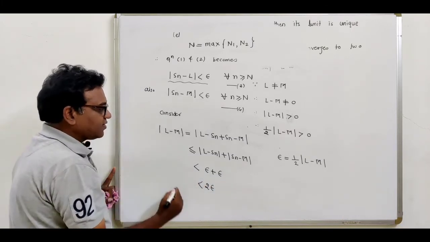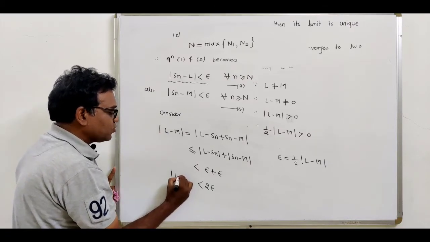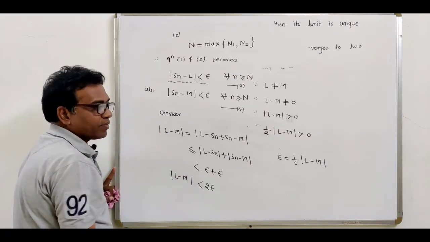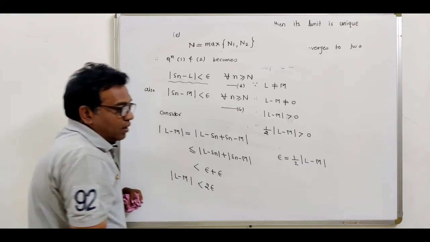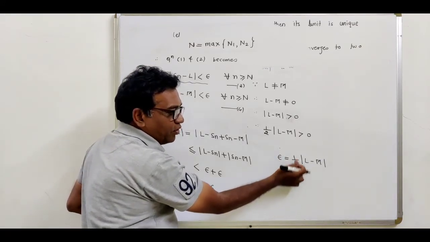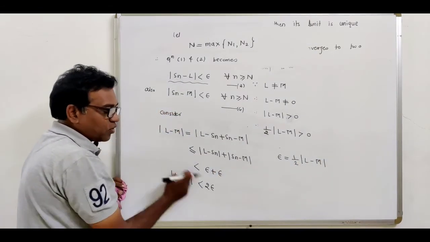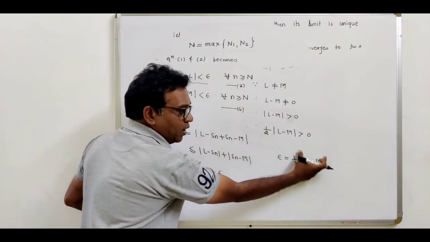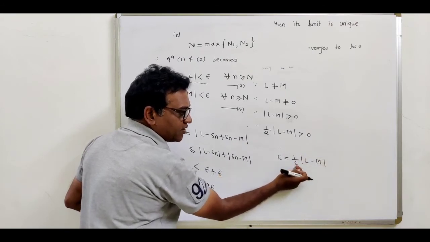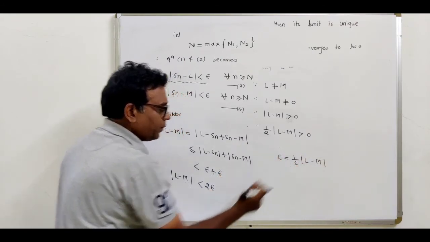Now the left hand side is modulus of L minus M. We have taken epsilon equal to 1/2 modulus of L minus M, so just put the value and cross multiply by 2. So it will be 2 epsilon.